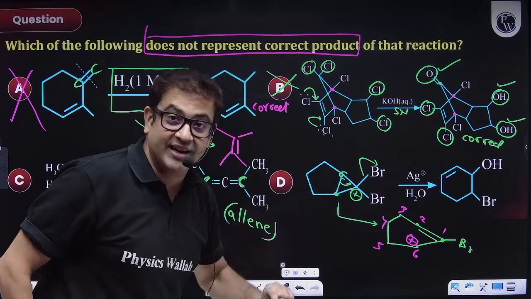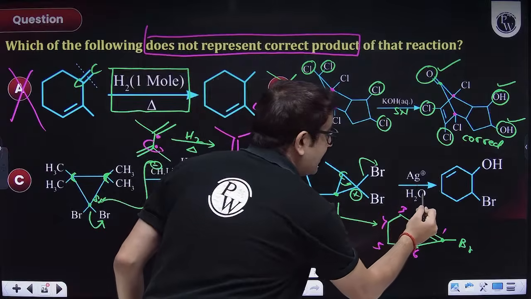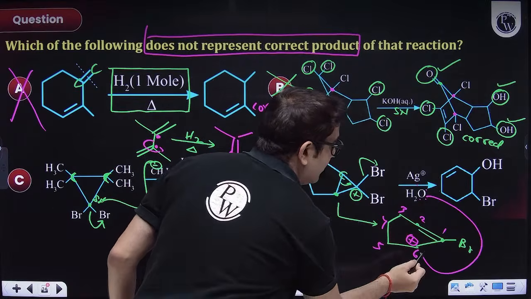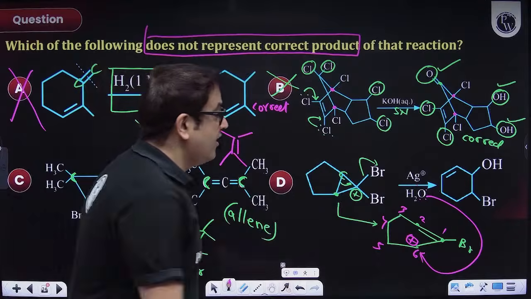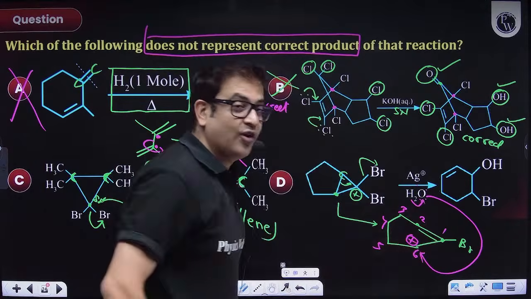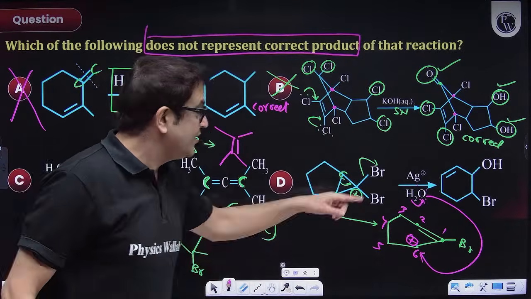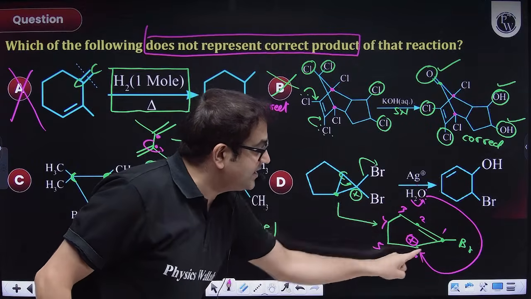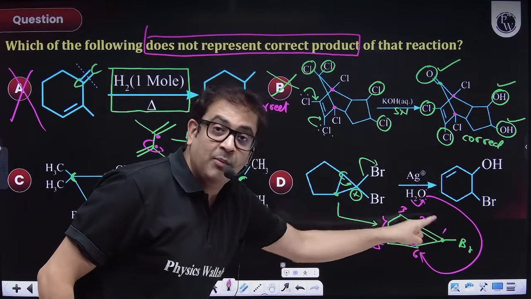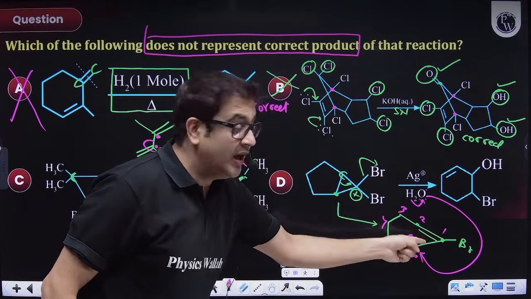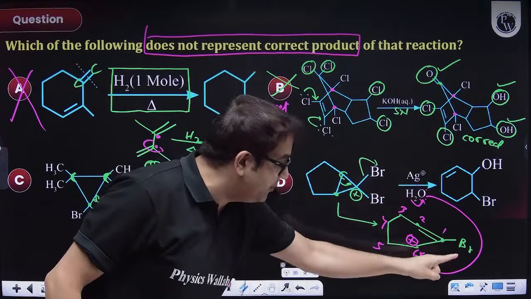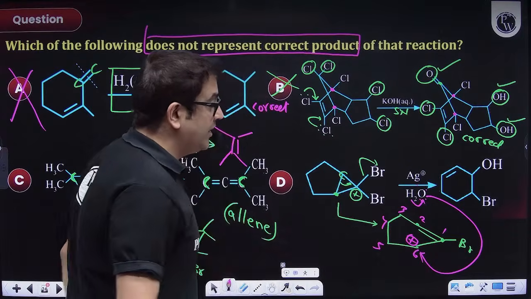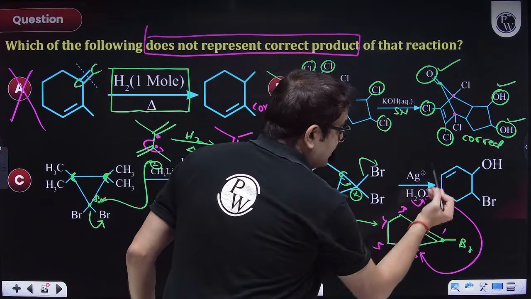This allylic carbocation is stable also. So this stable carbocation will receive a lone pair from oxygen. Oxygen will take an electron from hydrogen, releasing H plus. So that H plus is released and OH is introduced. So a 6-membered ring with a double bond at 1, 2, and that first carbon is having bromine and the next position is having an OH. So the double bond, that carbon should have.